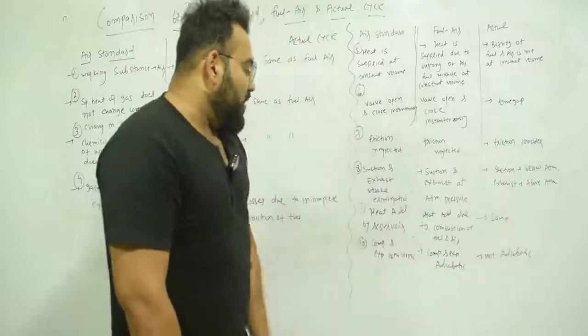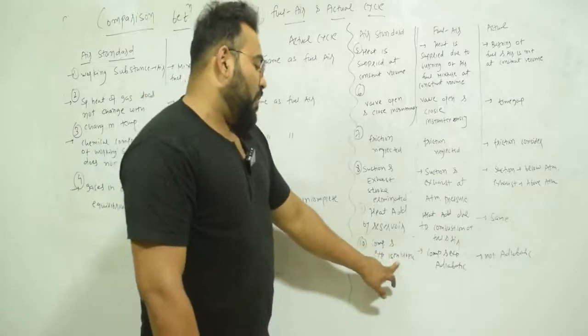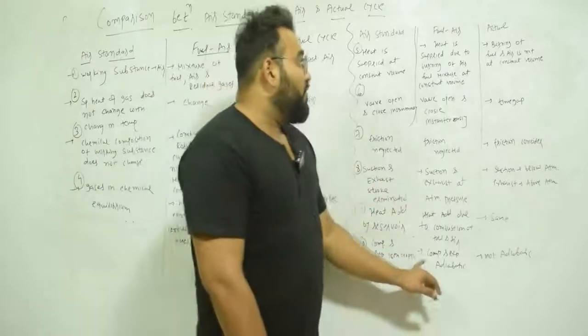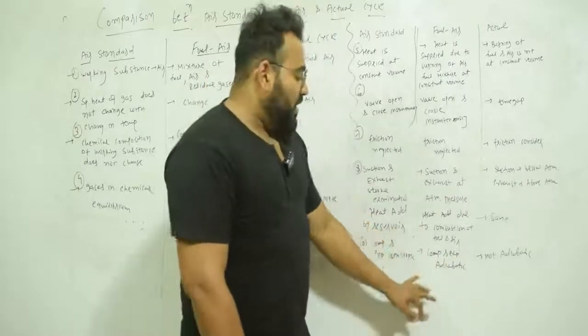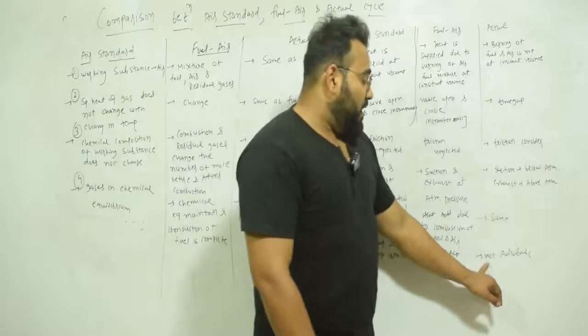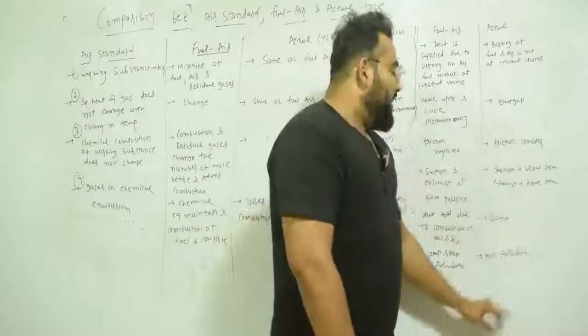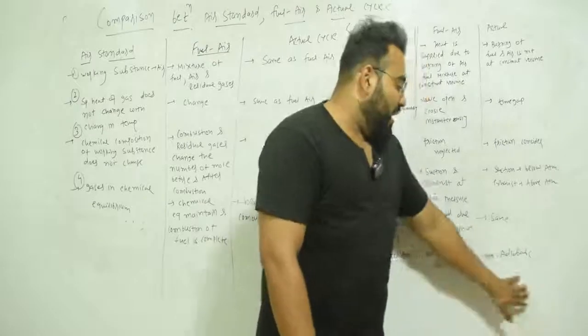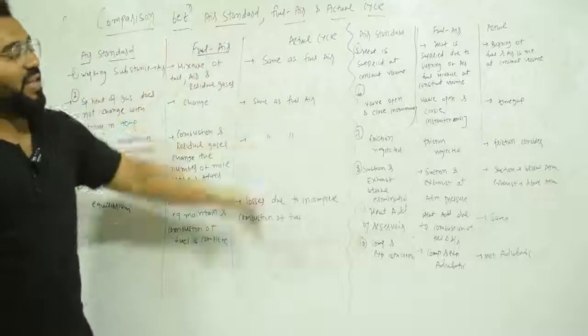And tenth, the last point, in air standard cycle compression and expansion are isentropic, whereas in fuel air cycle compression and expansion are adiabatic. So there will be no heat transfer, whereas in actual cycle compression and expansion are not adiabatic, so there is heat transfer happening there. Okay, so these are the 10 points for the air standard, fuel air and the actual cycle.